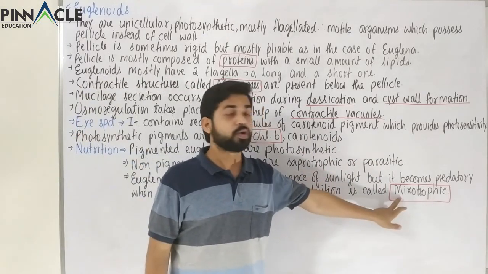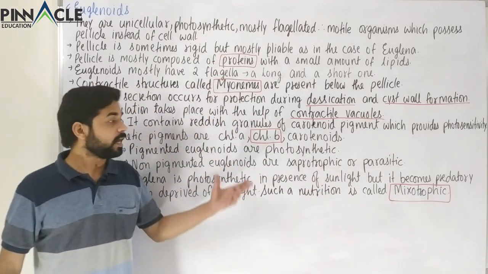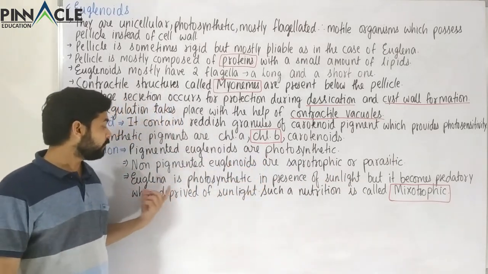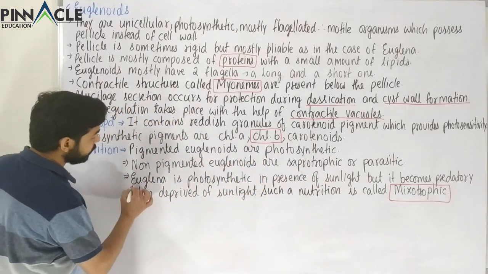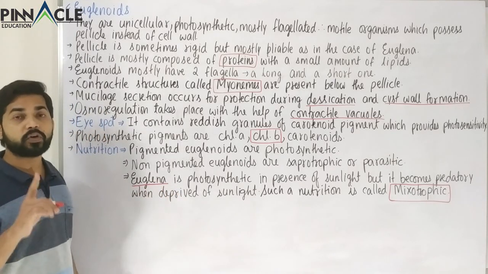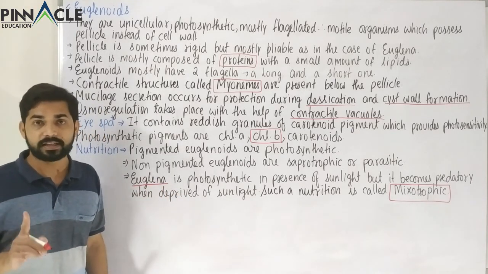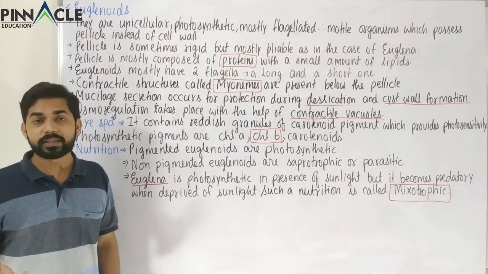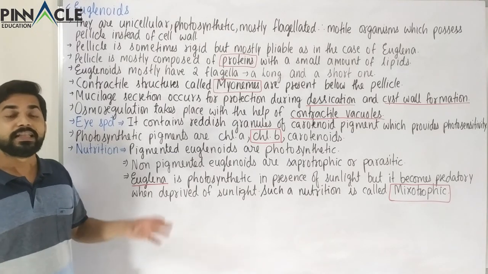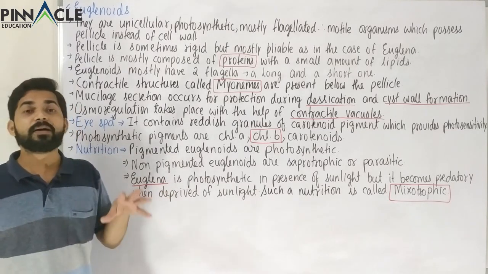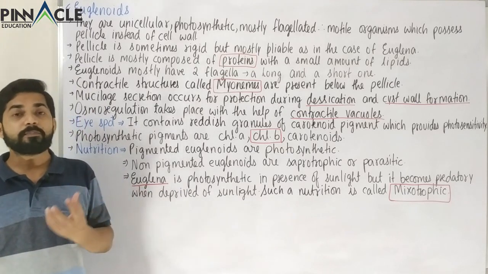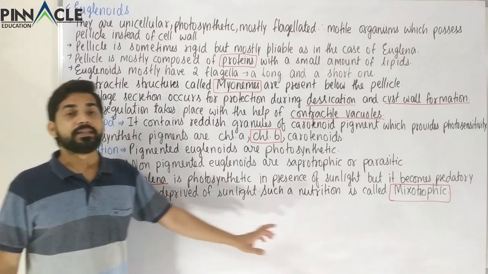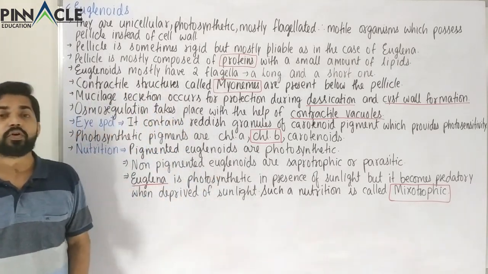But this is mixotrophic. Mixotrophic means sometimes autotrophic, sometimes heterotrophic. So this Euglena that we have to study according to our NCERT is performing photosynthesis when it is receiving sunlight. When it is not receiving sunlight, it cannot do photosynthesis because sunlight is a must for that. In that case, this Euglena becomes heterotrophic and it becomes a predator and feeds on smaller organisms, and therefore this type of nutrition is called mixotrophic.